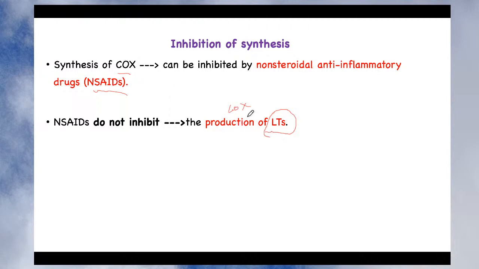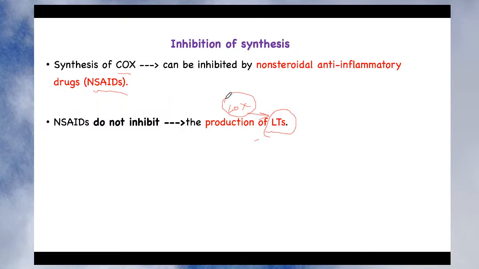So leukotrienes are synthesized by lipooxygenase, and since NSAIDs do not inhibit lipooxygenase, they are not able to inhibit production of leukotriene. So remember that prostaglandin, thromboxane and prostacyclin can be inhibited by non-steroidal anti-inflammatory drugs, but leukotrienes cannot be inhibited by them because leukotrienes are synthesized by lipooxygenase, which is not inhibited by the NSAIDs. So this is the reason.